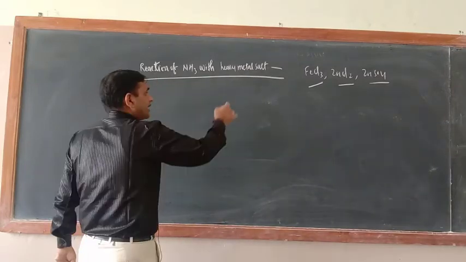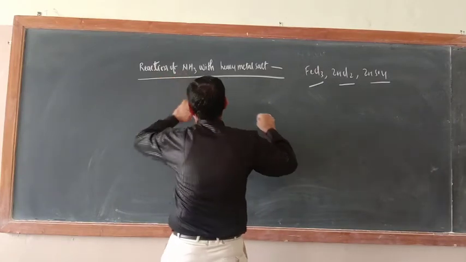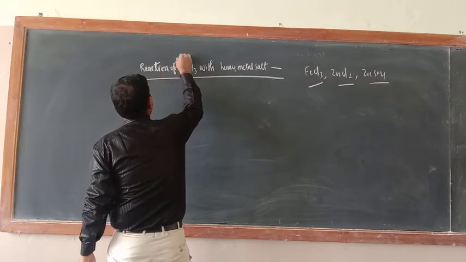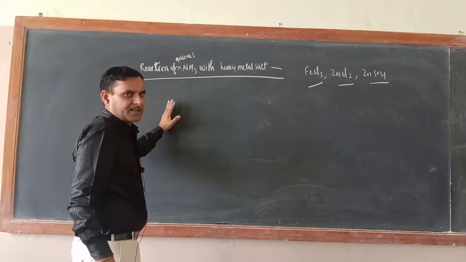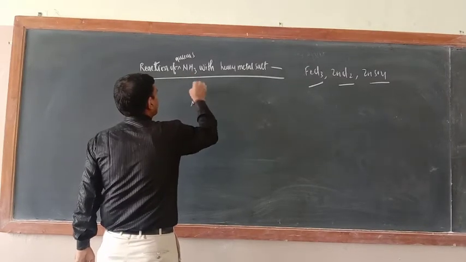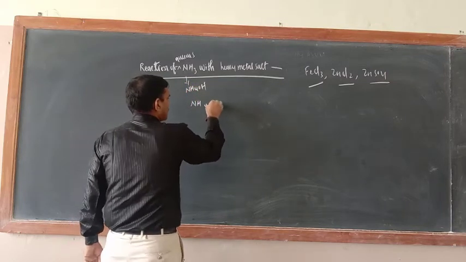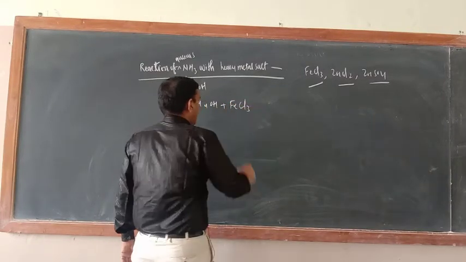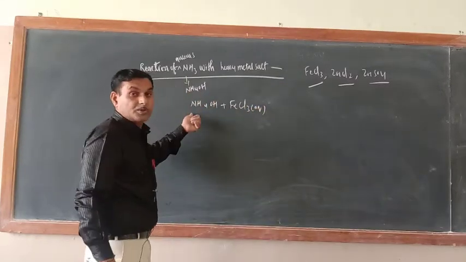Actually the reaction of aqueous ammonia with these heavy metal salts is written here. Just write: reaction of aqueous ammonia, meaning ammonium hydroxide. So just try to understand. Aqueous NH3 means ammonium hydroxide, NH4OH, plus FeCl3. Now this entire solution will be aqueous because you have taken the aqueous solution of ammonia.